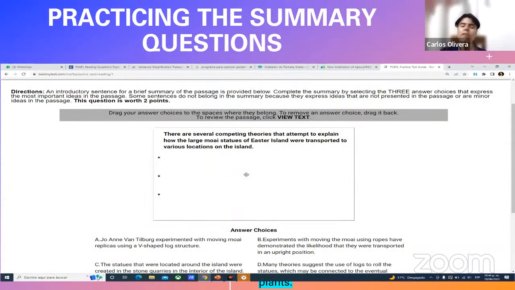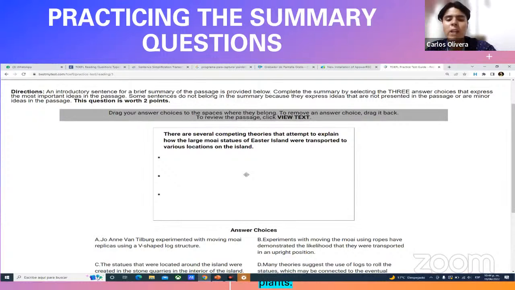Now, here I have an example. Look at my screen. And here there is something actually even more interesting. The mechanism, dear students, you're going to use to respond to this type of question is different from the rest of the questions you have in the exam. Why is this different? For this very simple reason. In this case, you don't have to choose your response by clicking on it or selecting it. What you have to do is to drag your response within a reply box.